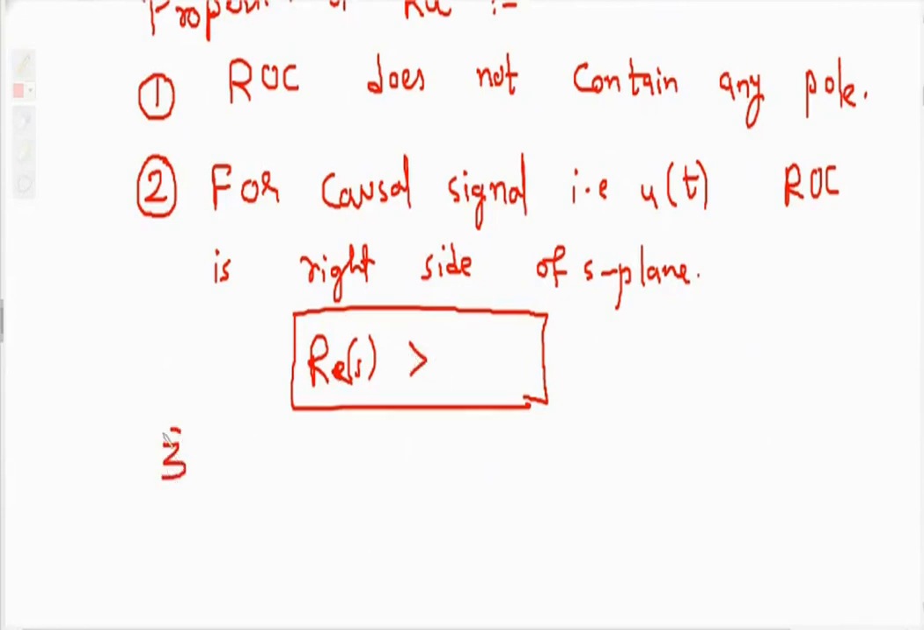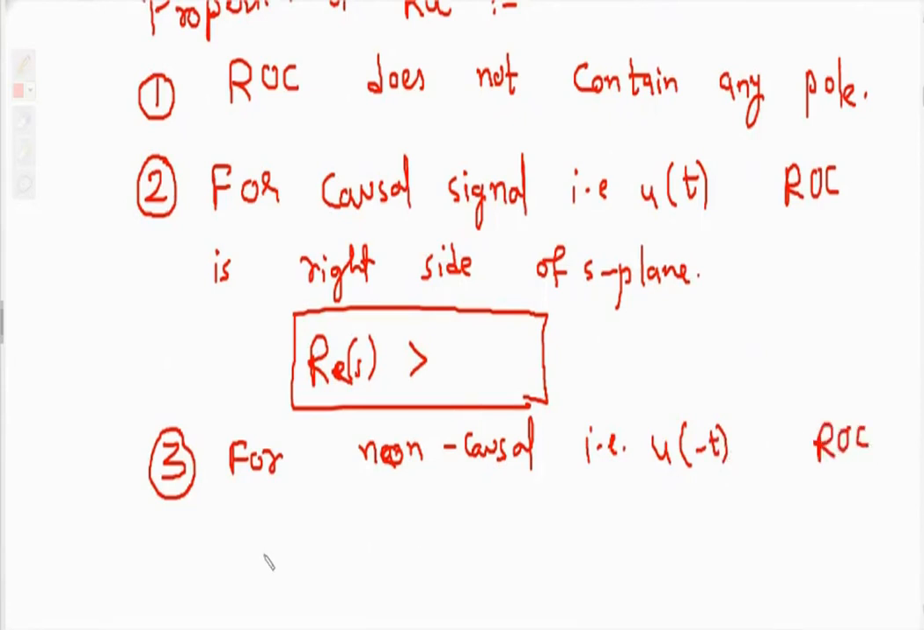Then next property that you can write by your own. So what will be next property? For non-causal signal, that is U of minus t, ROC is left side of S plane.